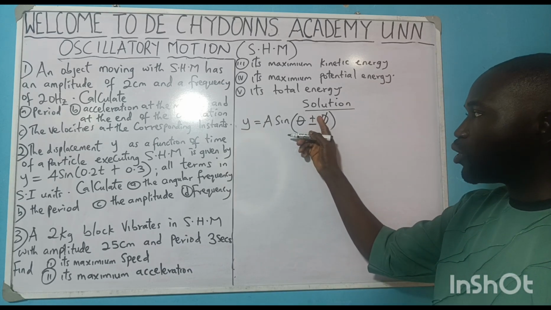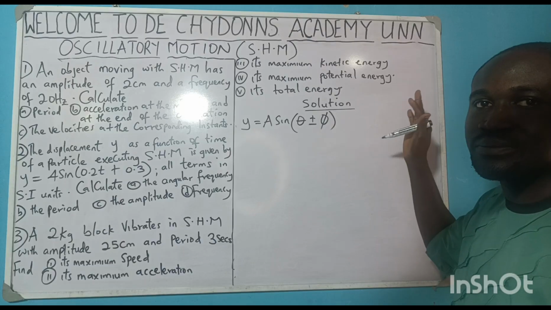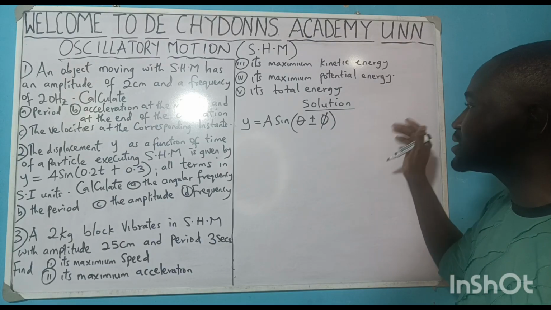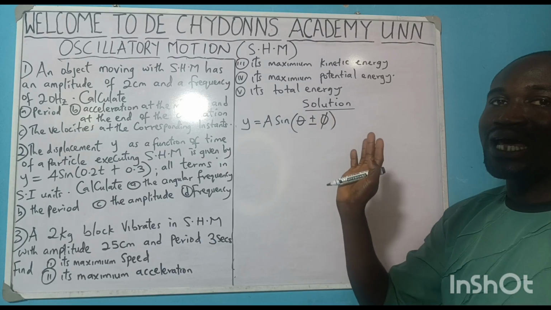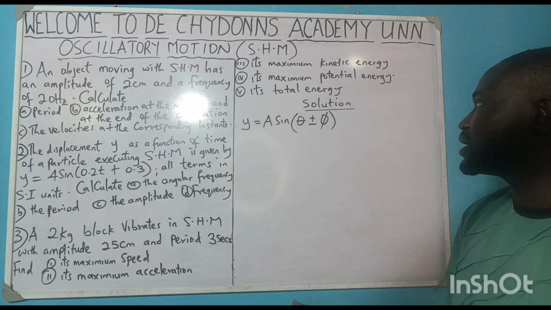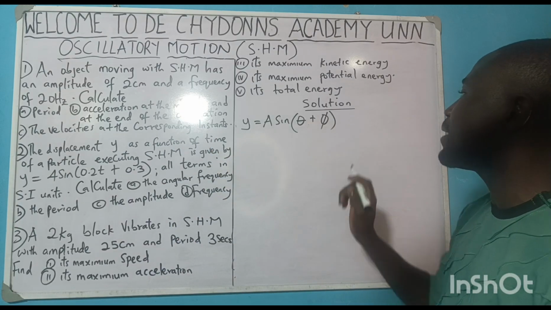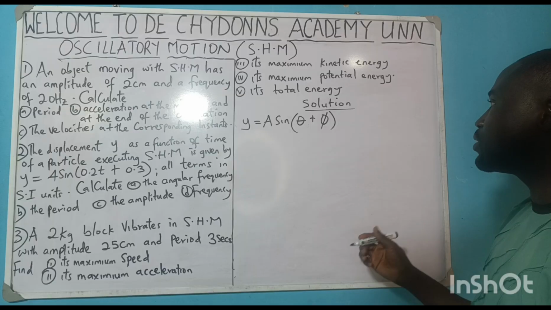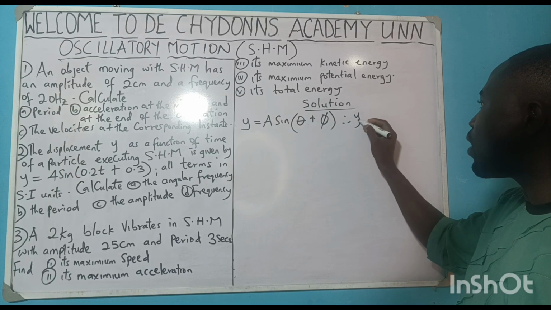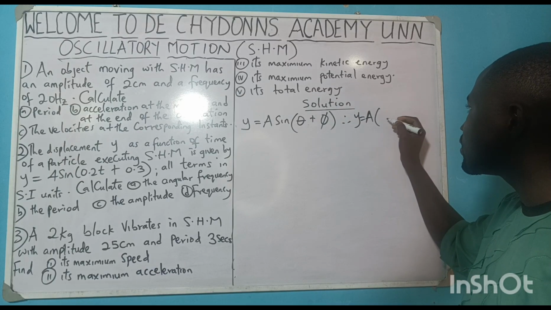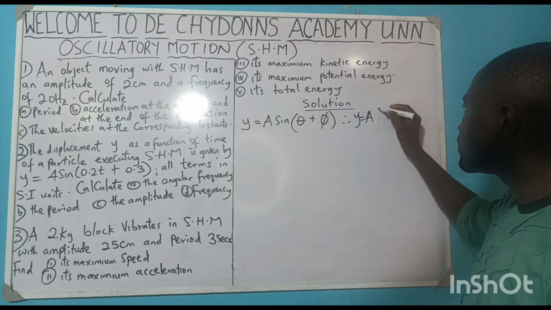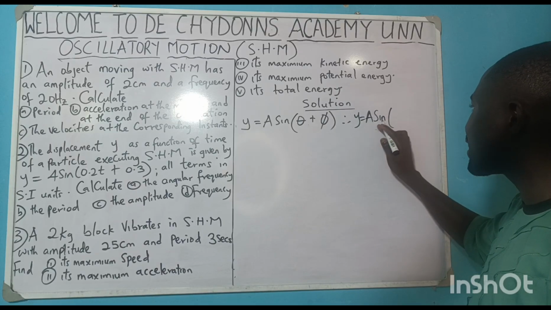It's plus when it is at the positive x-axis. It's minus when it is at the negative x-axis. Now, because we are dealing with plus here, I will clean this minus. Therefore, y is equal to a sine bracket.